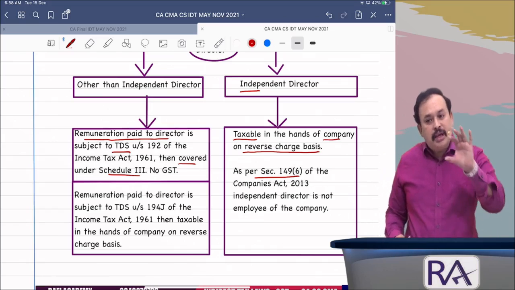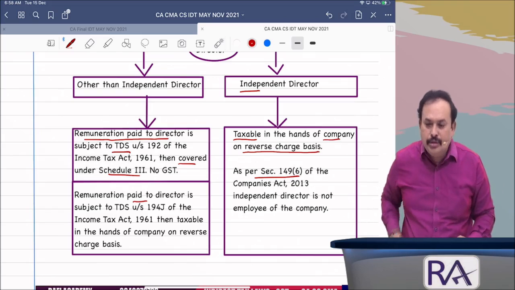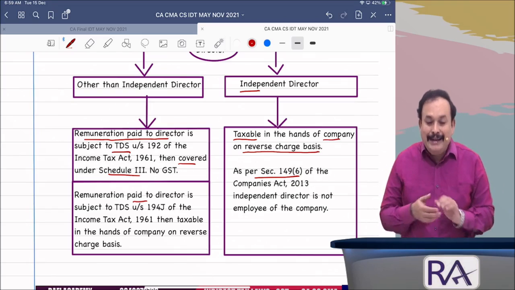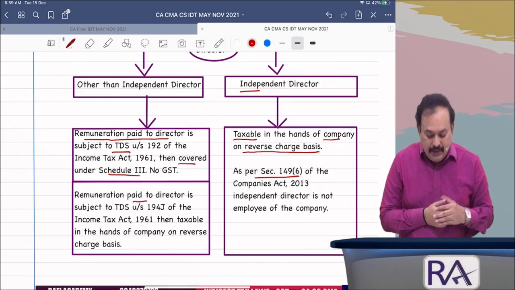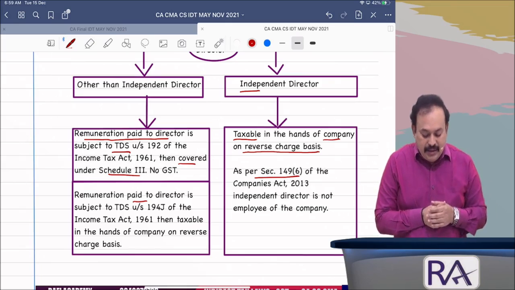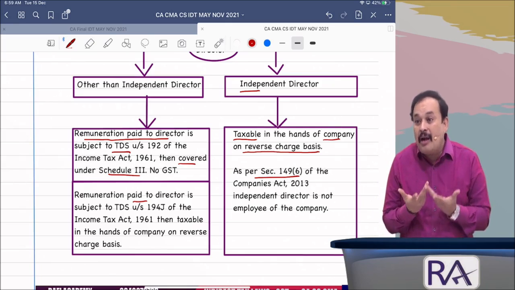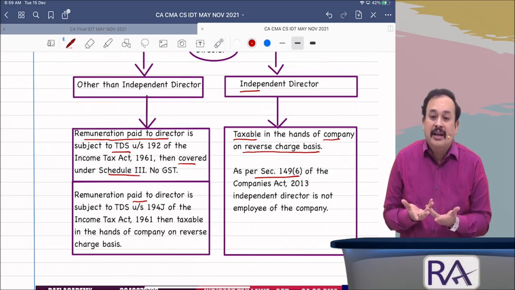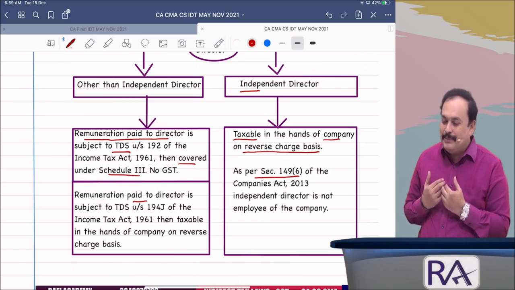Further, suppose remuneration paid to the director is subject to TDS under section 194J, professional fees, of the Income Tax Act, then it is taxable in the hands of the company, because it is under RCM. Got the clarity, my dear sir?